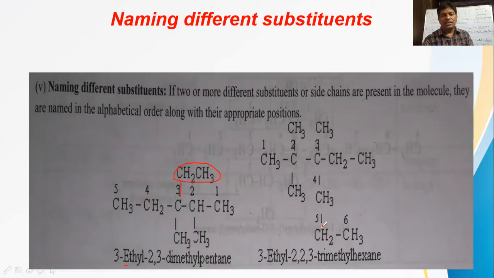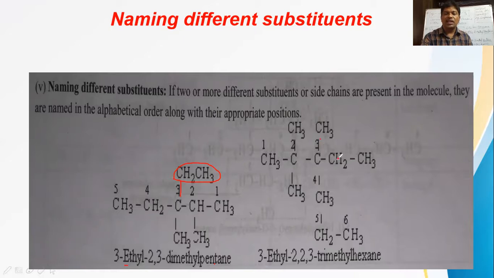Okay. And in this given structure, now the second one, 1, 2, 3, 4, 5, 6 carbons we have taken as the parent chain. Longest chain we have taken. Now on the second carbon, how many methyl are there? 2 methyl. On the third carbon also 1 methyl is there. So methyl groups are present at 2, 2 and 3. And on the third carbon there is an ethyl group also.